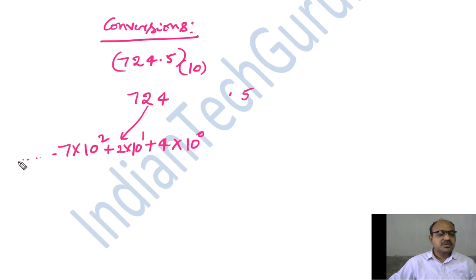Like this we continue for as many digits as there are. For example, if there is 3 before 7, then 3 into 10 cube.